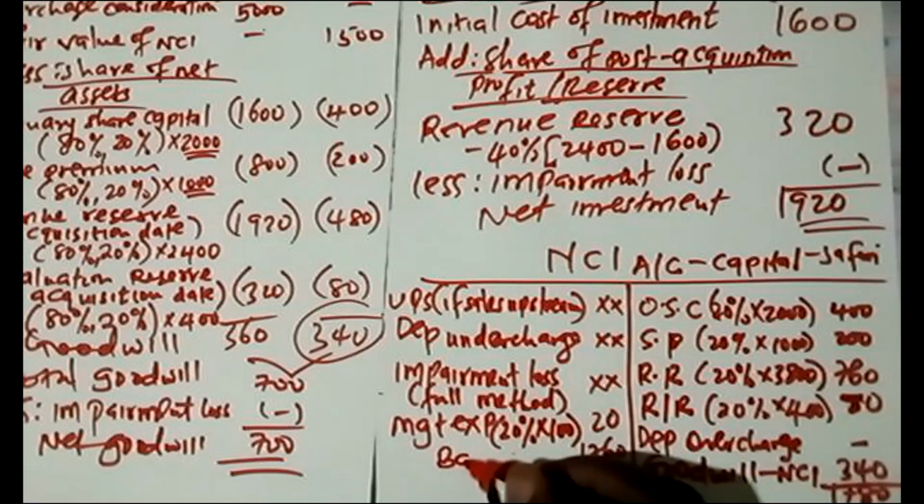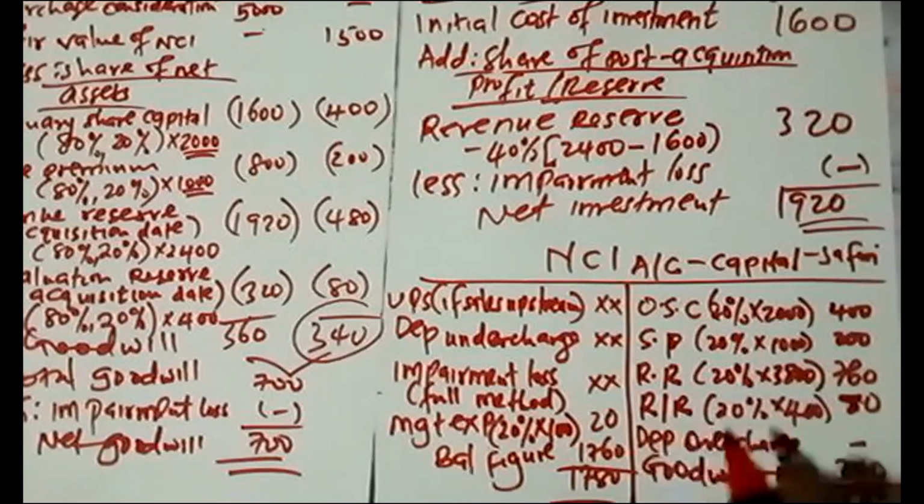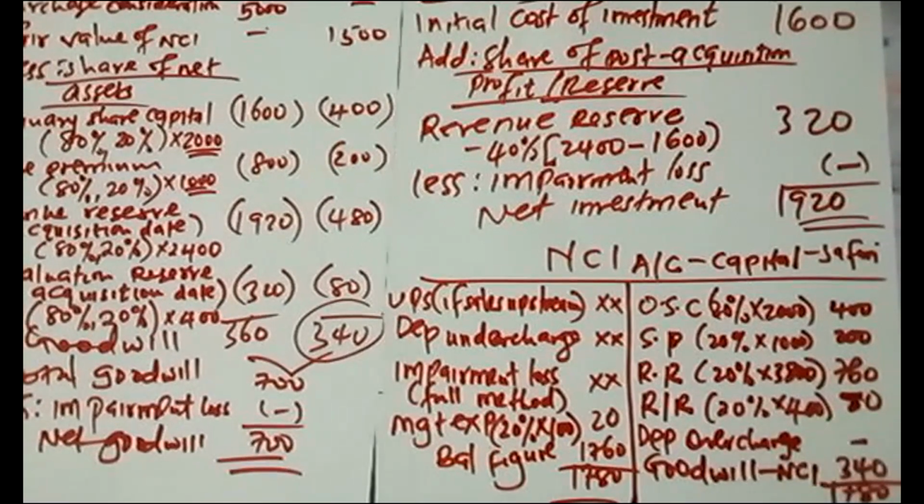So that is my balancing figure here, and that is what is attributable to the NCI. So that is what we have been looking for.